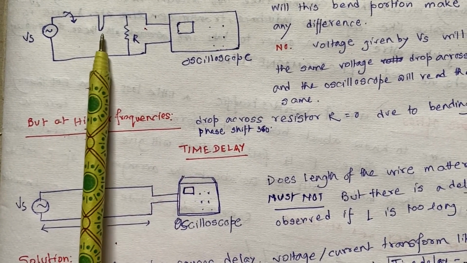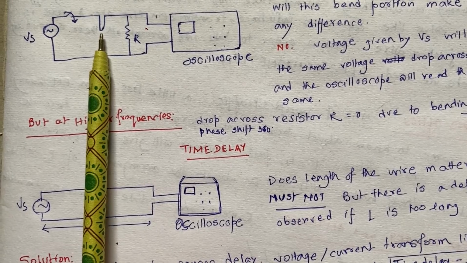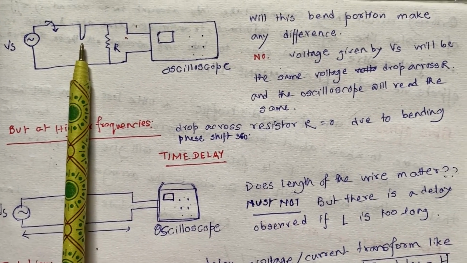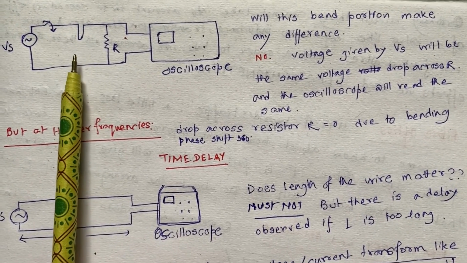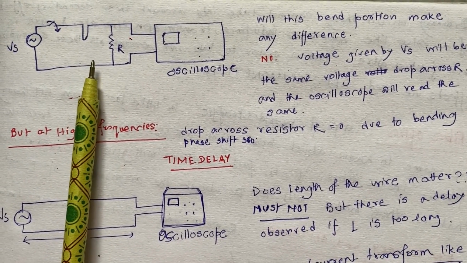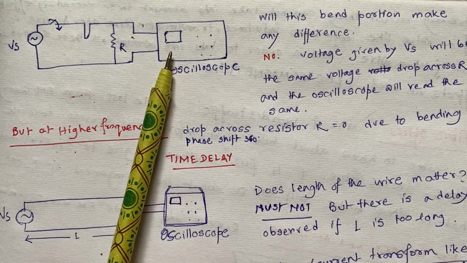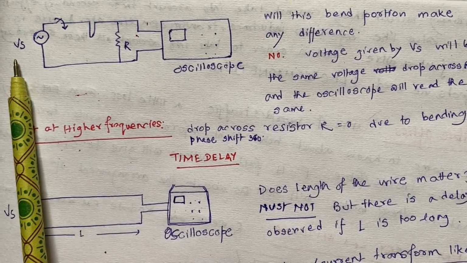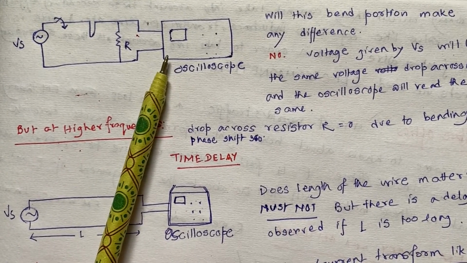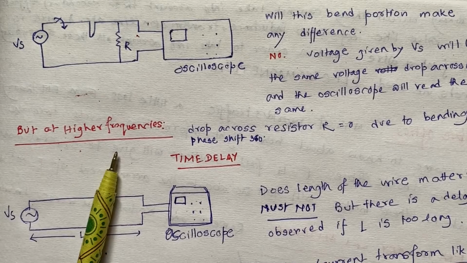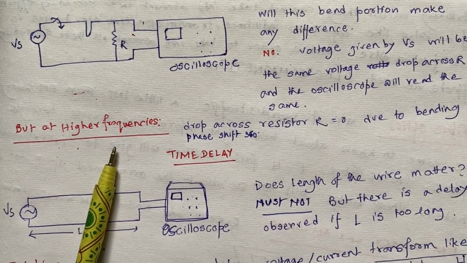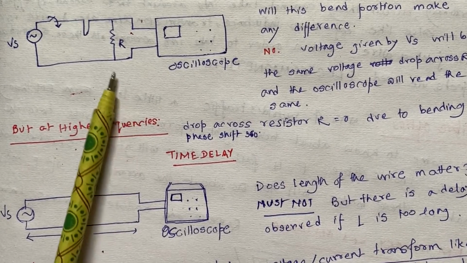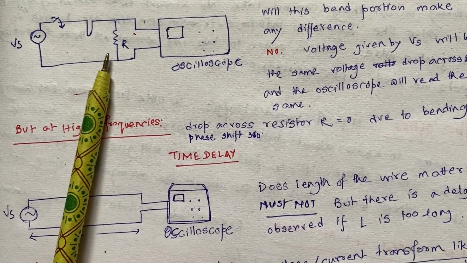Now if this portion of the wire is given a bending, then circuit theory says that there will be no difference in the voltage output here at the oscilloscope. What we got here, I'll get here also. But for higher frequencies, it is observed that the voltage drop across this resistor R is equal to 0.